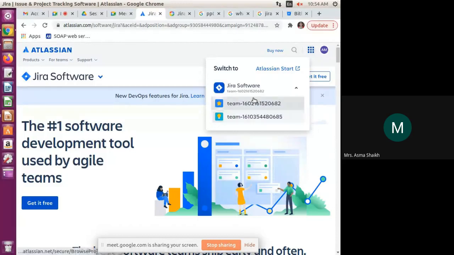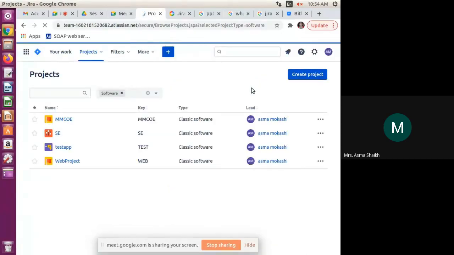How many teams we have, that is visible over here. So I am going to start the Jira software. So what exactly is happening over here? I'm able to see the number of projects which I have created. Don't get confused about where and how to create; I'm going to show you that also.